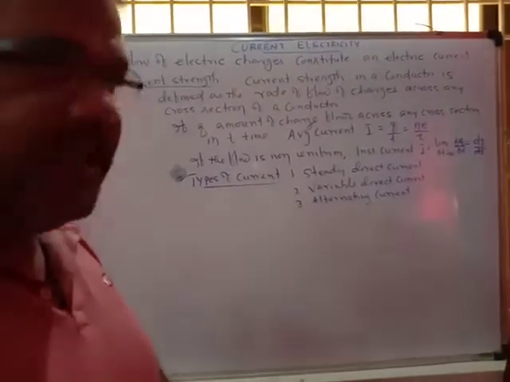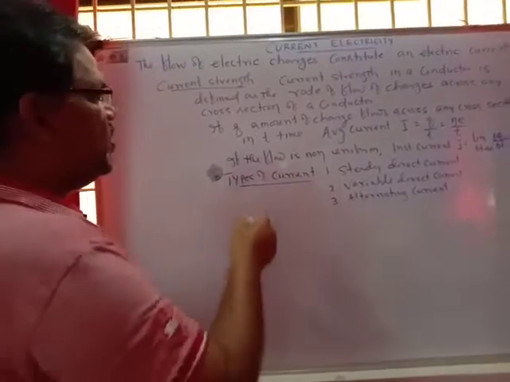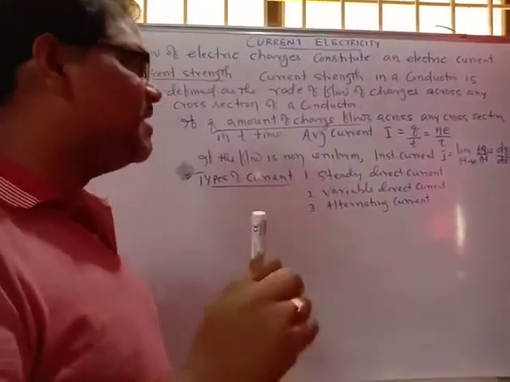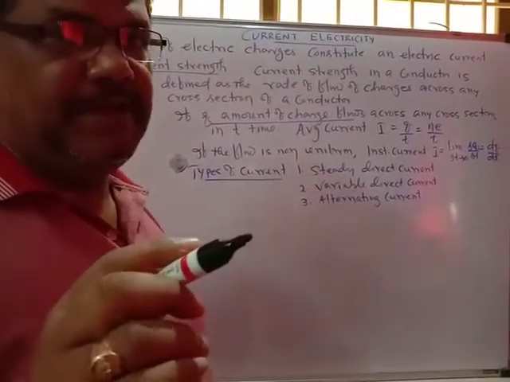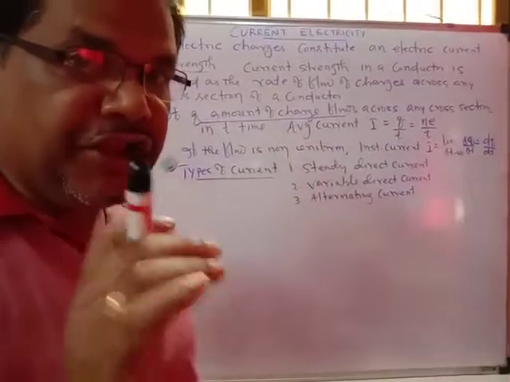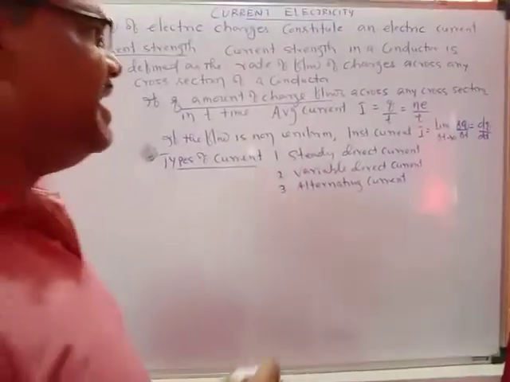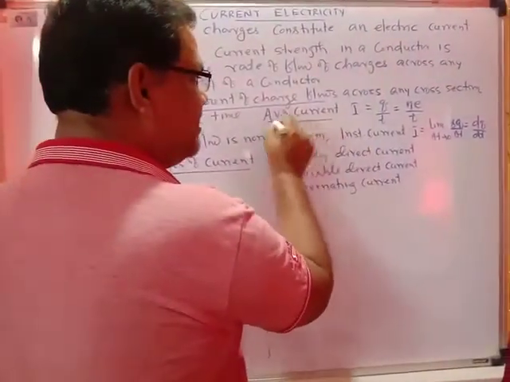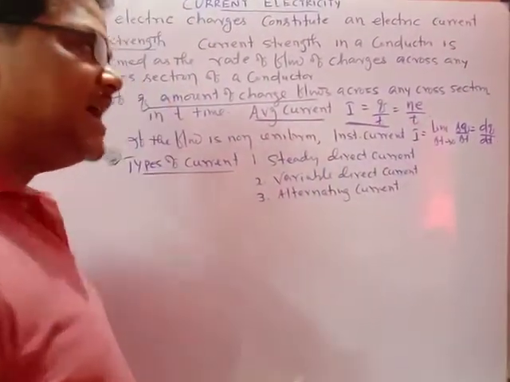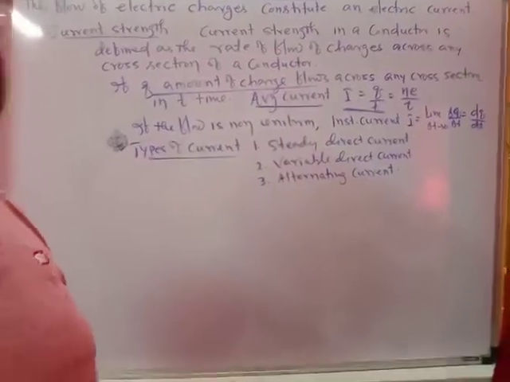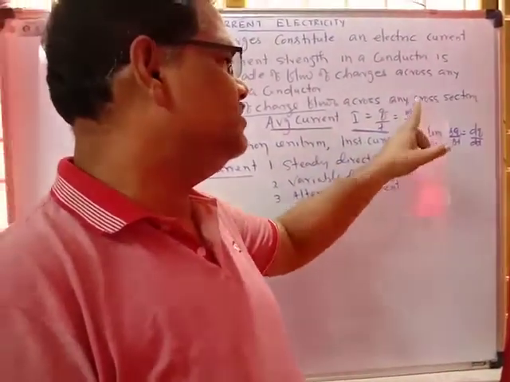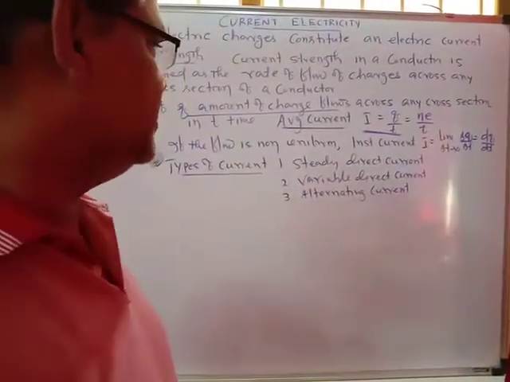If q amount of charge flows across any cross section in t time, then the average current strength I equals q upon t. The charge q is nothing but the flow of electrons, that is n into e, so I equals n e upon t. That is the current strength.